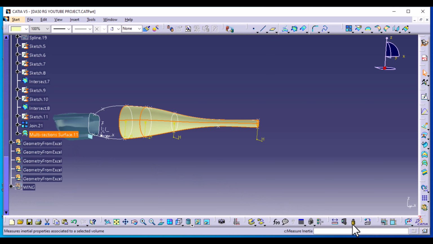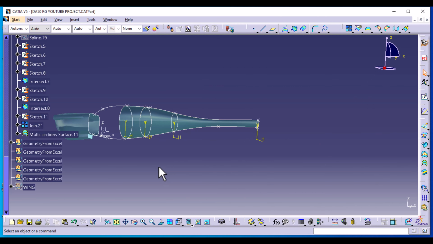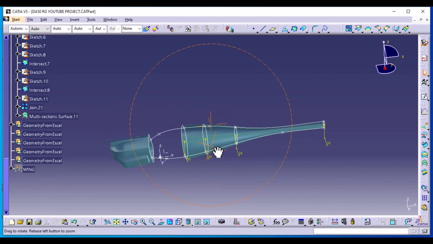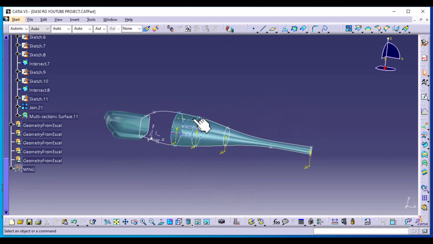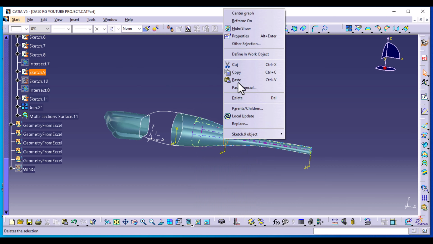We can go and apply material. I'm going to select the same painting and OK. We can go to Tools, Hide All Points, and then we can hide the sketches that we don't need.